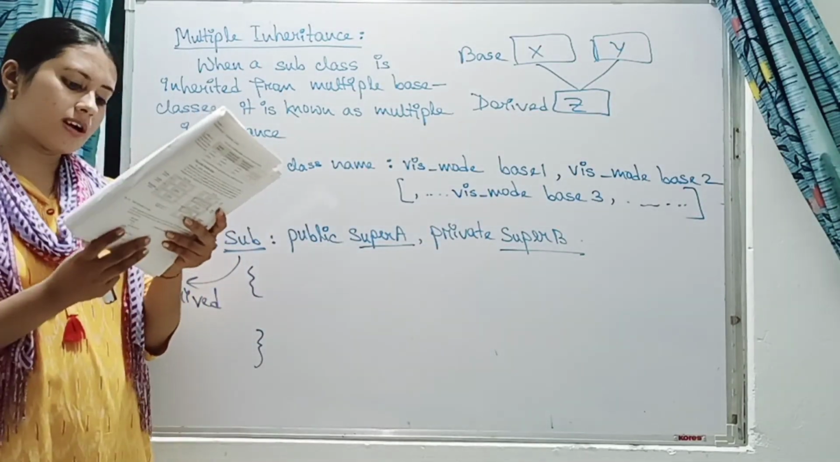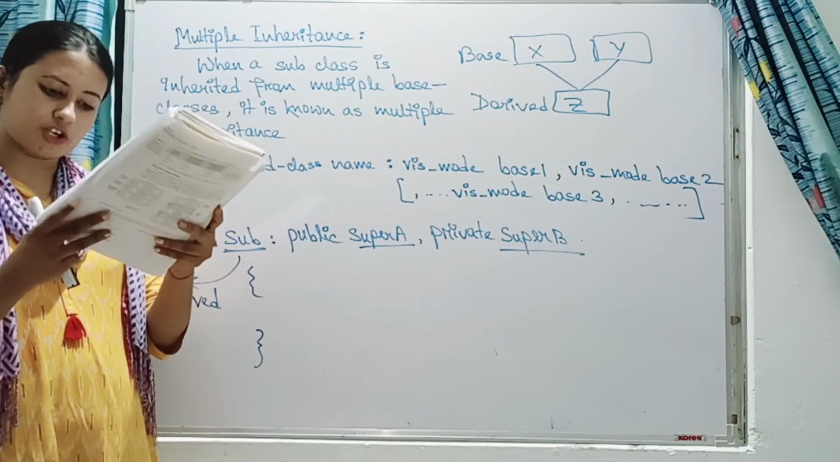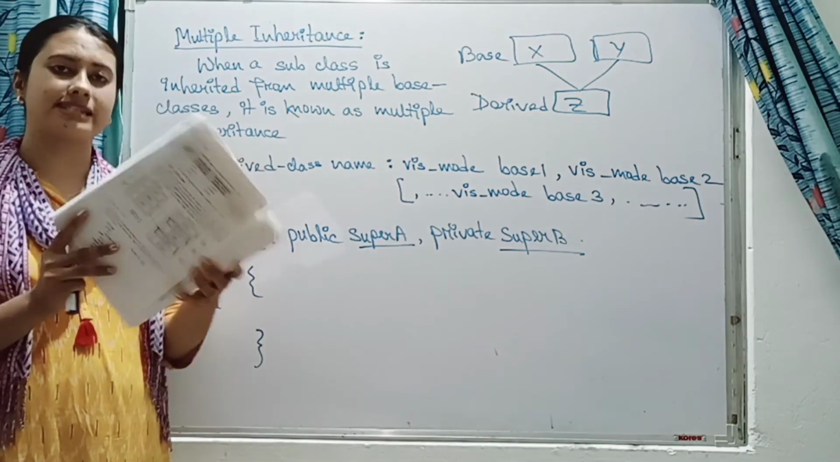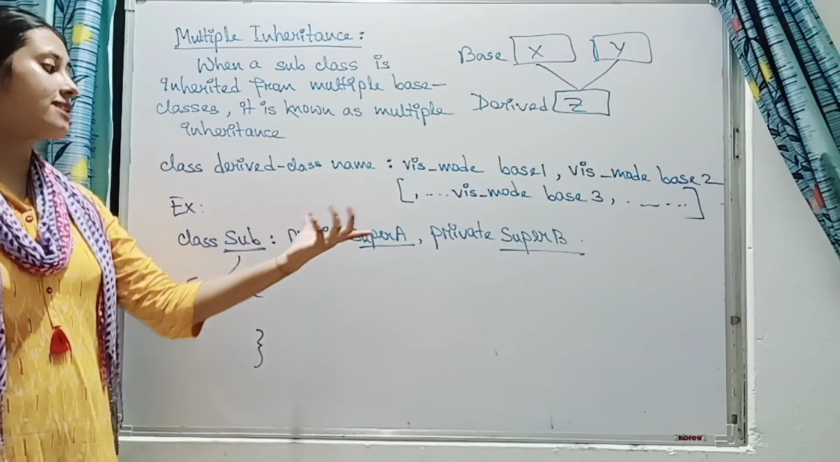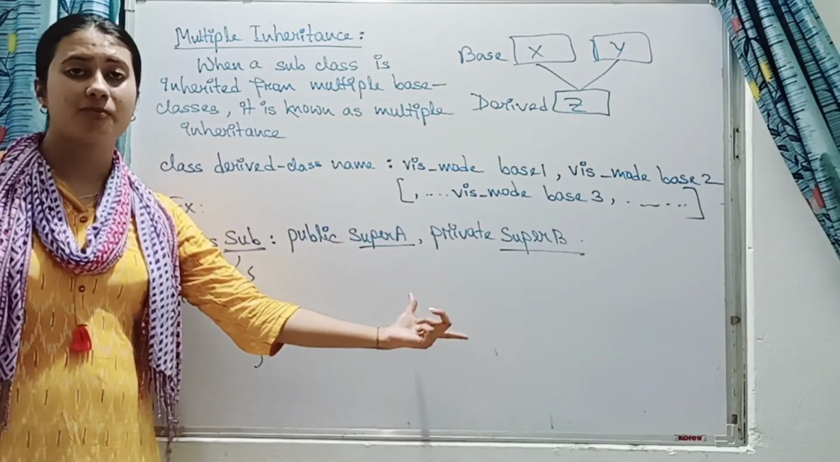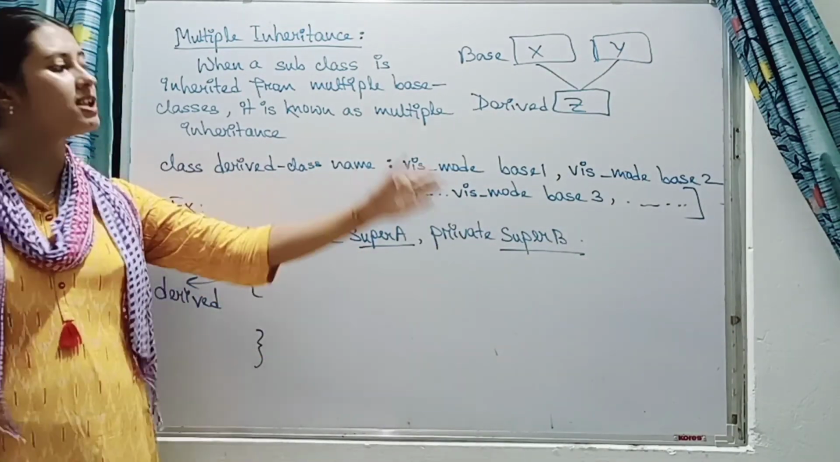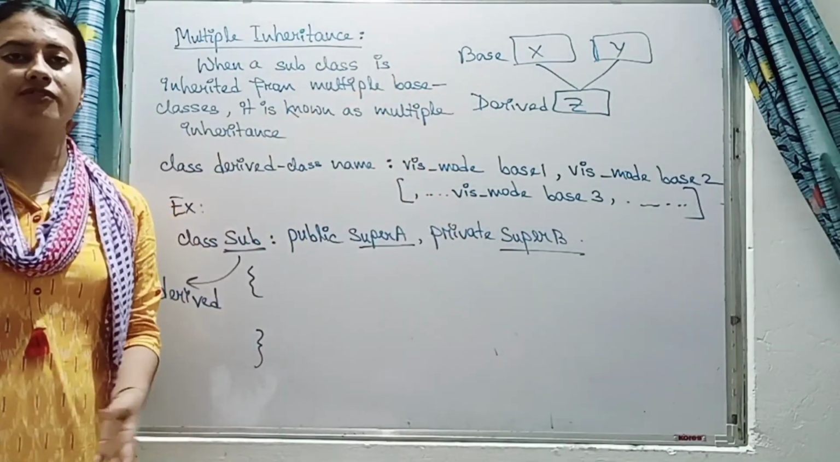Okay, let us keep it up to this for today. In the next class we will discuss visibility modes: what is the meaning of private visibility mode, what is the meaning of public, what is the meaning of protected. Then we will go towards the next level of inheritances.